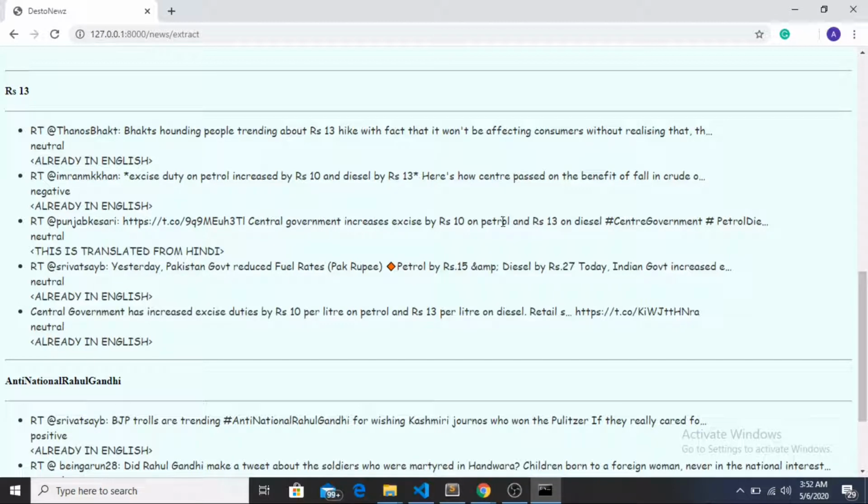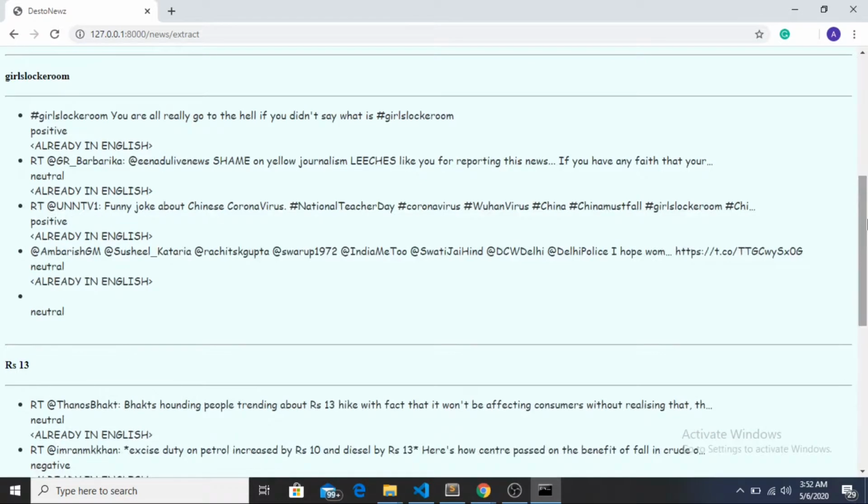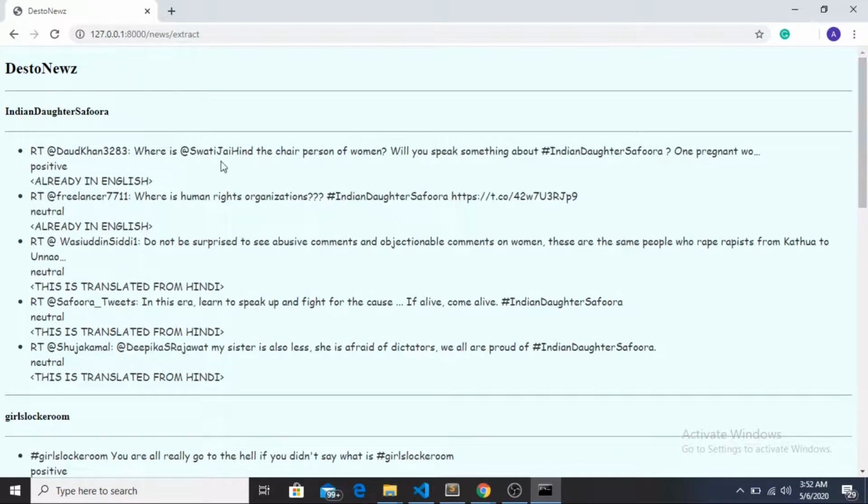Central government increases excise by rupees 10 on petrol and rupees 13 on diesel. Hashtag central government, et cetera. Then anti-national Rahul Gandhi. So English, Hindi, English. Okay. So these were the news for India.